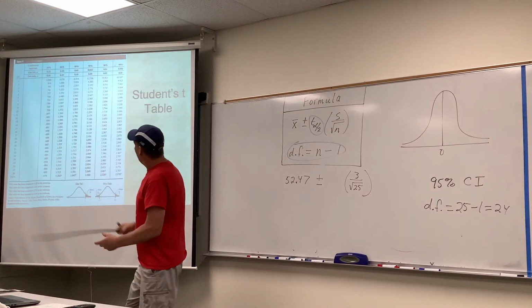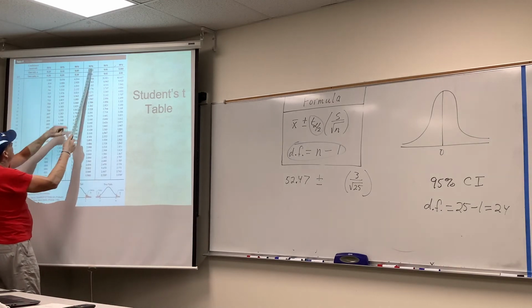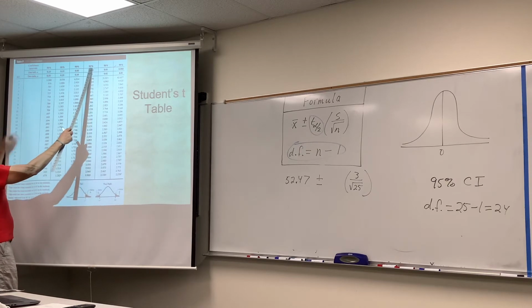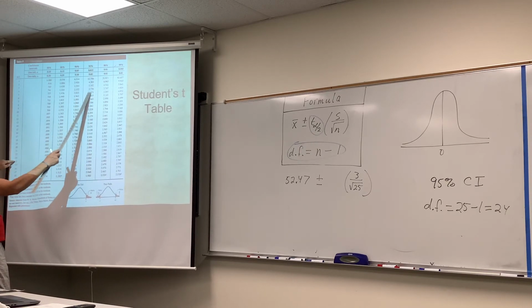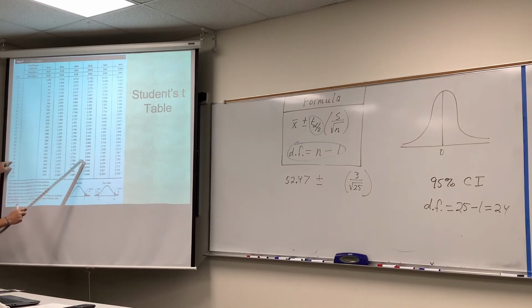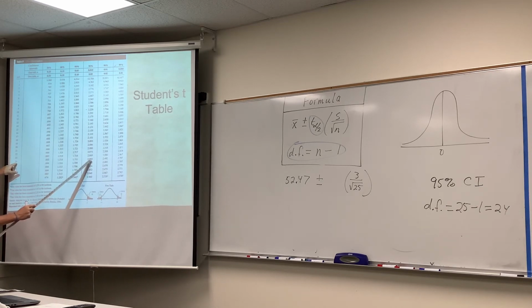Confidence intervals, 95%. Looks like it'd be this column right here, wouldn't it? And then 24 degrees of freedom, right here. This is hard when you're standing this close. I want to do shadow puppets and stuff. Hello, welcome to statistics. All right, but 24 degrees of freedom and 95% confidence.